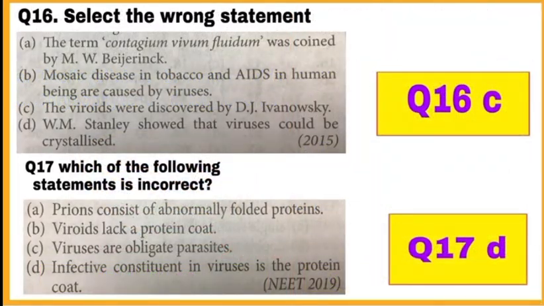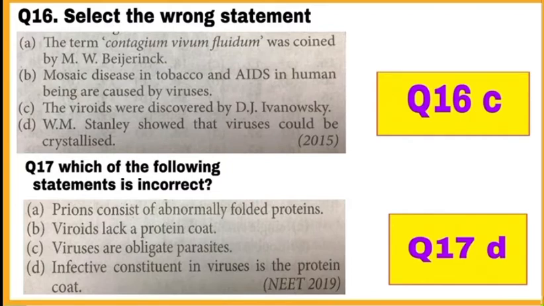Question number 16. Select the wrong statement. Statement A, look. The term contagium vivum fluidum was coined by M.W. Beijerinck. This is correct. In 1898, he demonstrated that infected tobacco plant extract can cause infection in healthy plant and he gave this fluid the name contagium vivum fluidum.